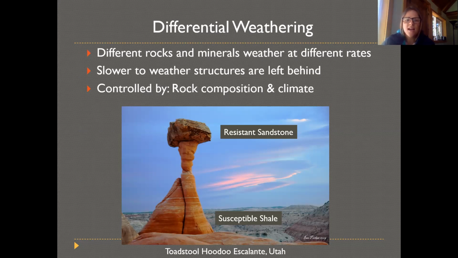So in this case, these are hoodoo formations. There's a lot of these in the Southwest, where there were all these geologic layers with sandstone and shale. Shale is softer, is eaten away more quickly. Sandstone is more rigid. So we get these interesting features where we have sandstone left behind and shale weathered away below. So this would be an example of a differential weathering process.